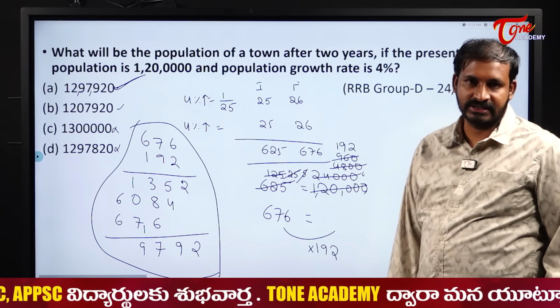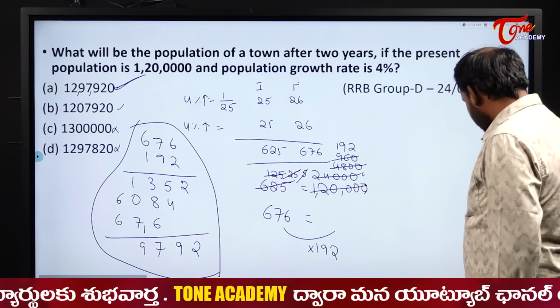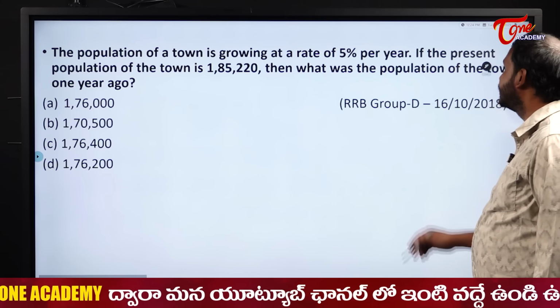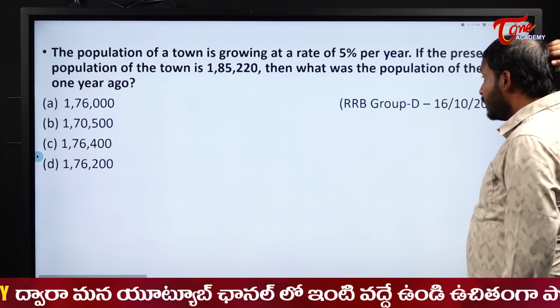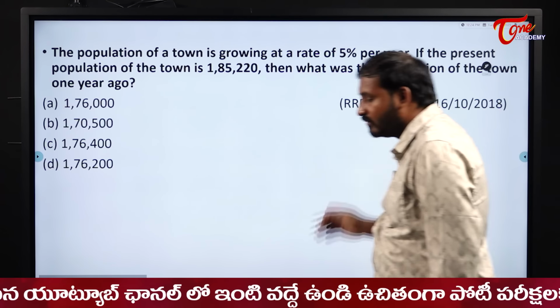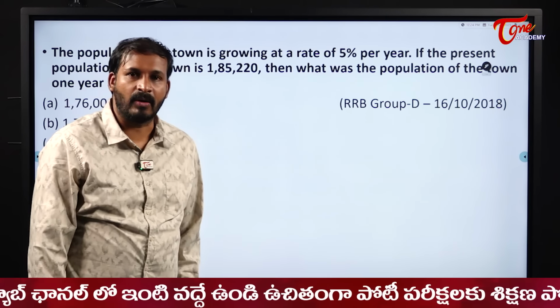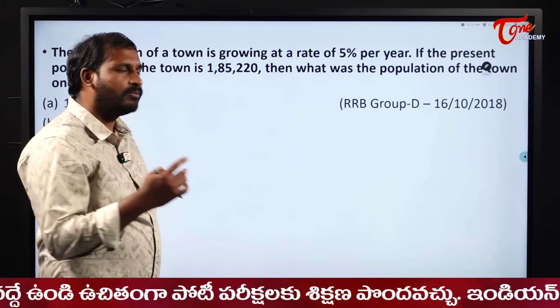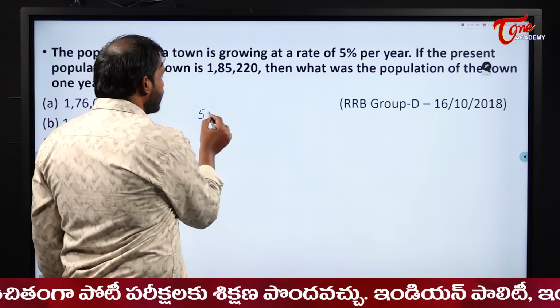12,97,920 will be our answer here. Okay. Next one. The population of a town is growing at the rate of 5%. If the present population of the town is something, what was the population of the town 1 year ago? They are asking us the population 1 year ago. It is growing by 5%.